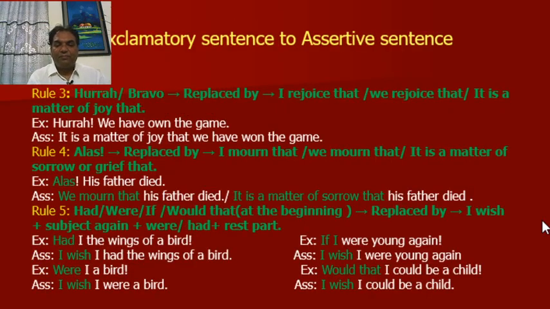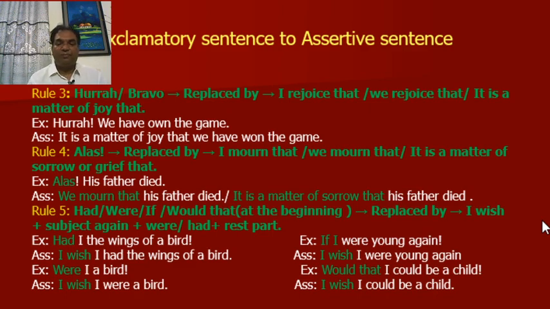Rule number 3. Hooray, bravo, replaced by I rejoice that, or we rejoice that, or it is a matter of joy that. Example: Hooray, we have won the game. Assertive: It is a matter of joy that we have won the game. You can also write, we rejoice that we have won the game.